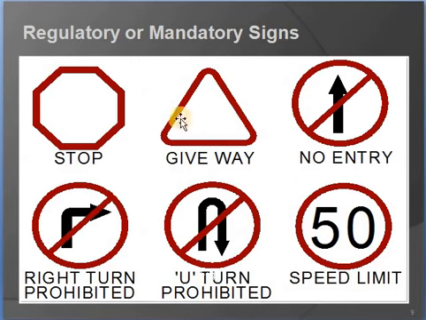And you can see these are the regulatory or mandatory signs. Stop. This is the symbol of give way. This is no entry. U-turn prohibited. Right turn prohibited. Speed is 50. If you go more than 50 speed, we will get accidents or a penalty. Less than 50 is enough, no problem.